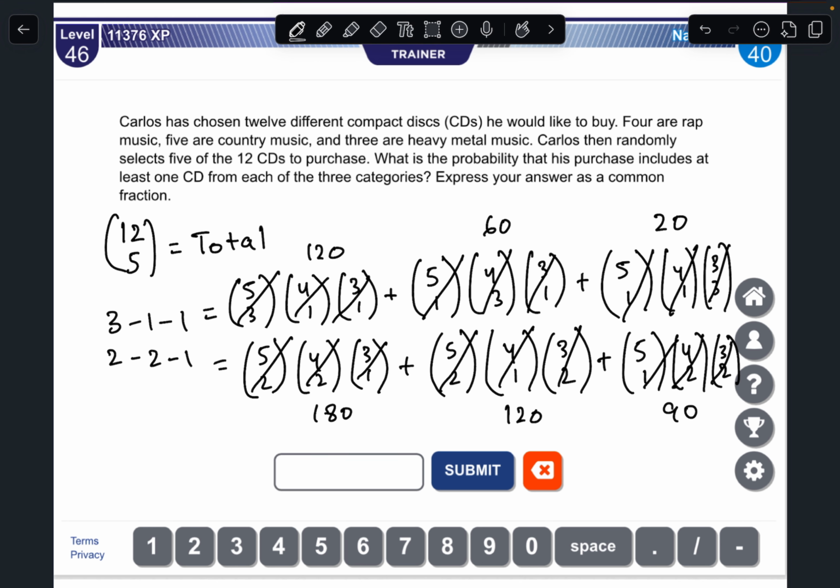Now we just sum all of these up, so we get 120, 300, 420, 480, 500, 590. So we get 590.